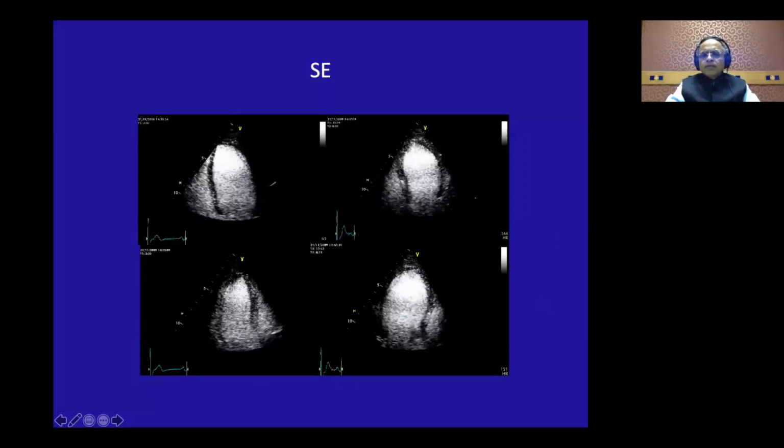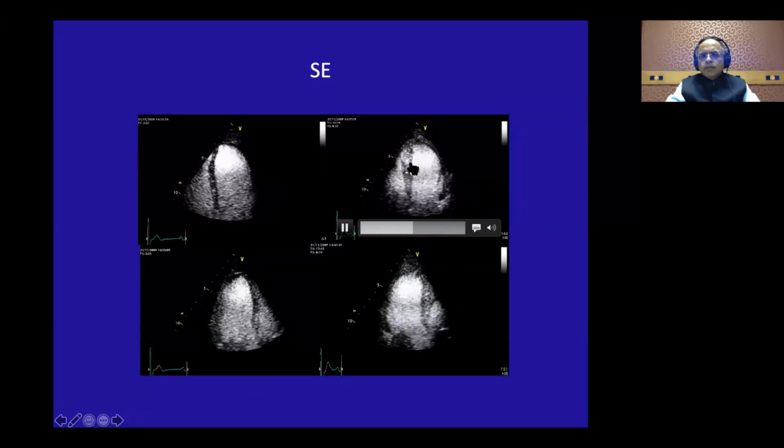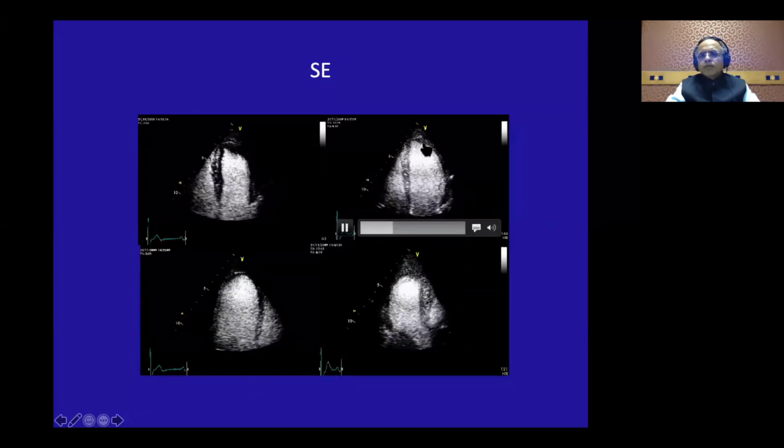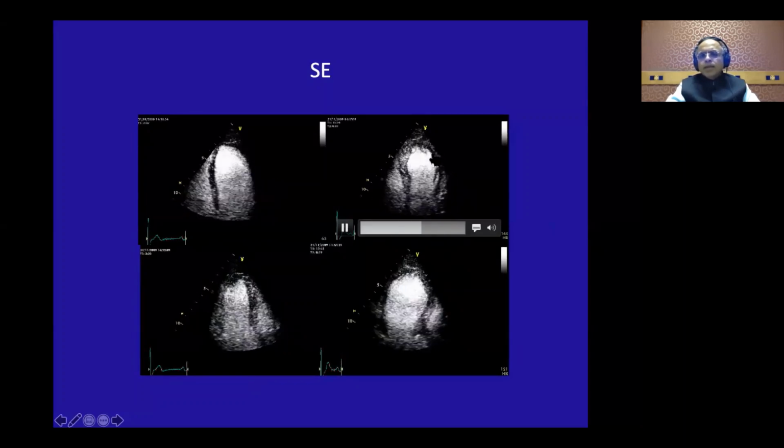Now look at the peak exercise image. If you see the septum, one segment at a time, the septum is doing fine. The basal lateral wall is okay, but you look at the mid and apical lateral wall. There is no systolic thickening and absolute akinesia.